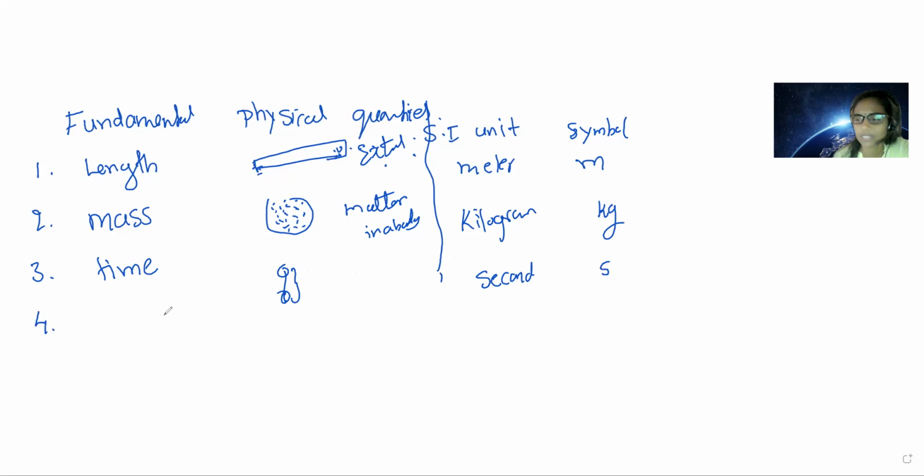Similarly, the fourth one is thermodynamic temperature. If you go to hospitals, they measure your body, whether it is hot or cold, and tell you that your body is very hot, 100 Fahrenheit, you have a fever.